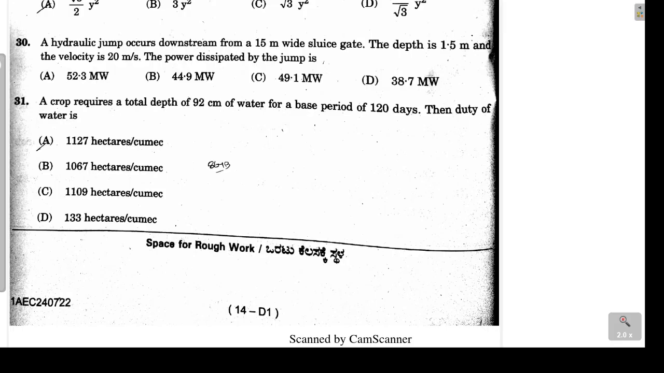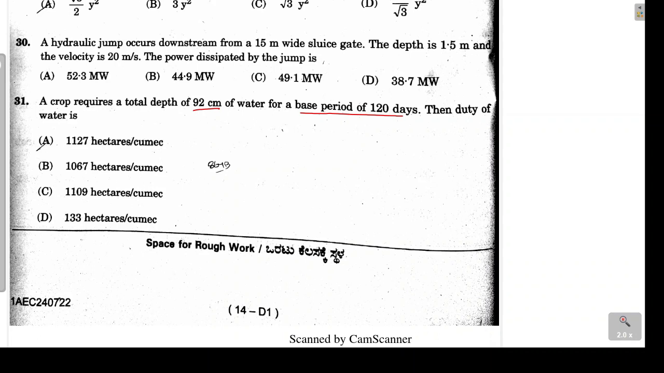Now the next problem that we need to discuss is question number 31, which is from irrigation. It is given that a crop requires a total depth of water equal to 92 centimeter and the base period is given as 120 days. That means the crop will be standing for 120 days and during that duration it will be consuming water of 92 centimeter in terms of depth. We have to calculate the duty.